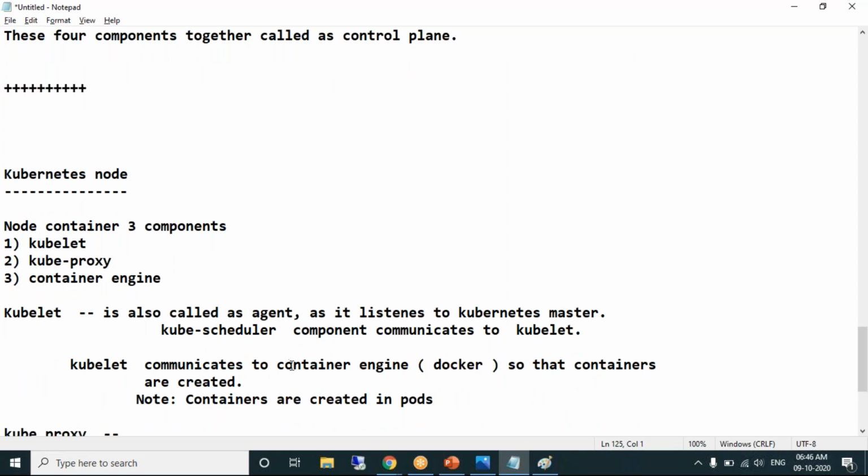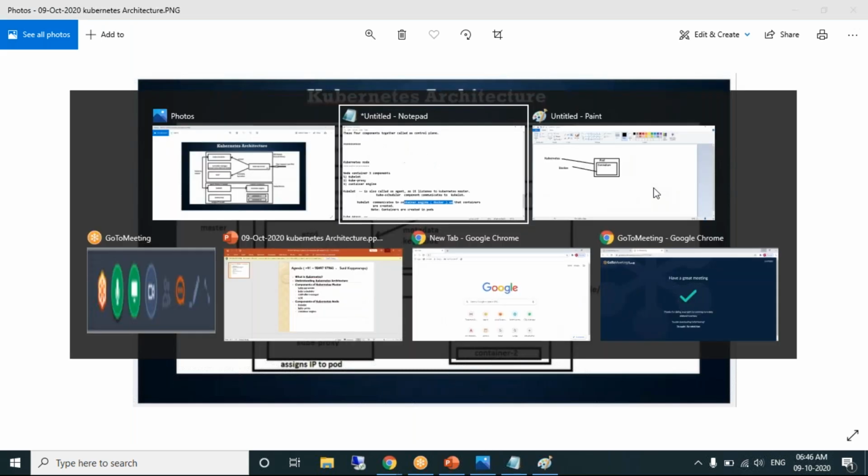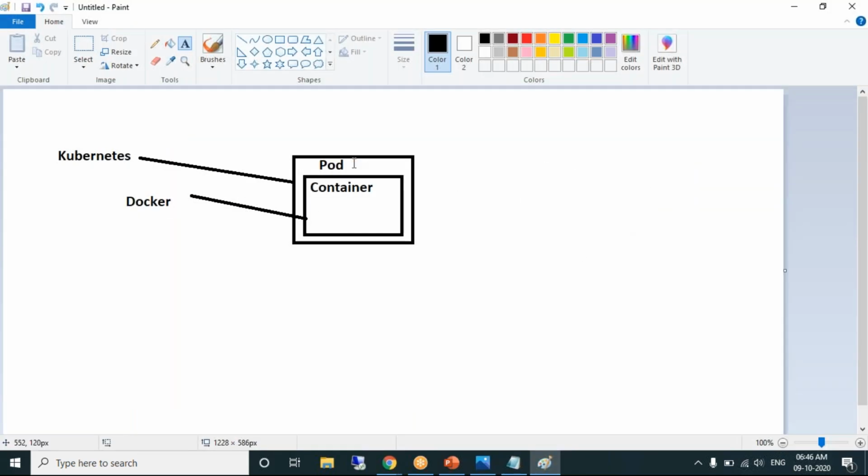Kubelet communicates to the container engine. That's nothing but Docker. That's the reason I have mentioned a diagram. In the YAML file, what you mention is: I want one pod, and inside one pod, one container. This is your requirement. Your requirement is to create one pod, and inside the pod, you want to create a container. So how do you write your requirement?